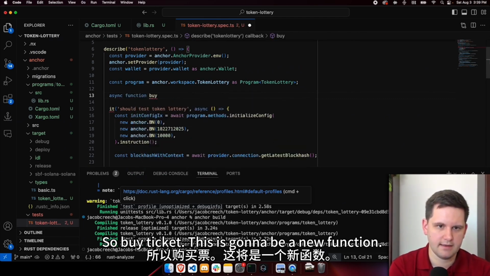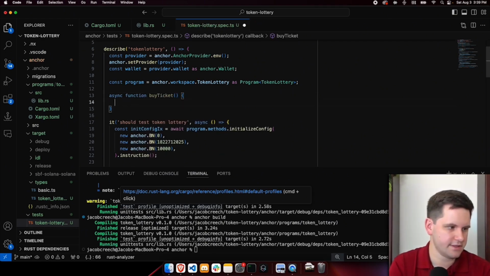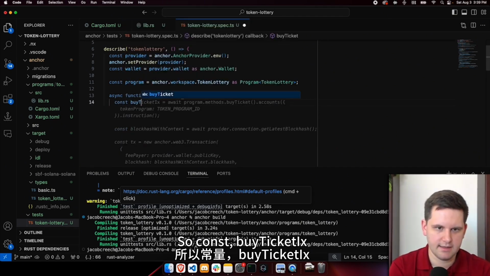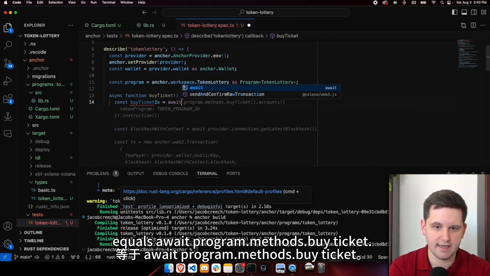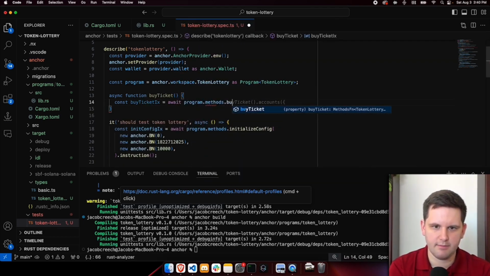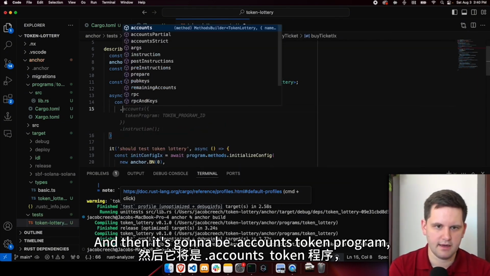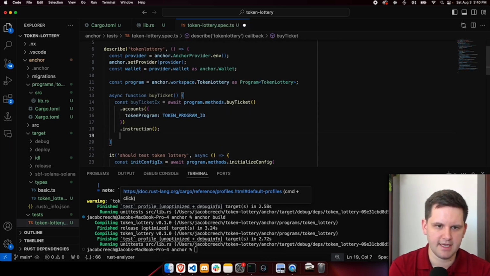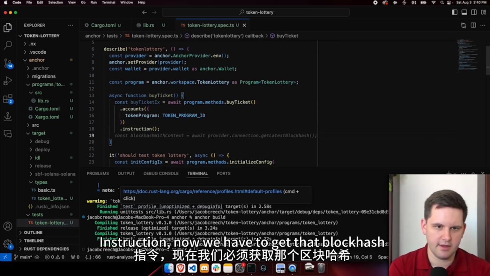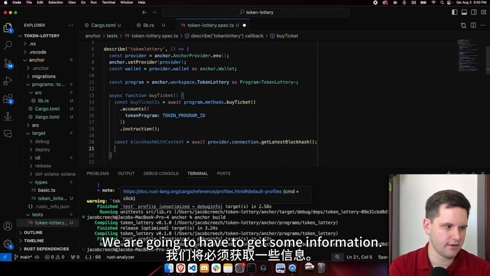So buy ticket. This is going to be a new function. We're going to buy all those tickets. So const buyTicketIx equals await program.methods.buyTicket, and then it's going to be .accounts, token program ID, instruction. Now we have to get that block hash with context again. We are going to have to get some information.